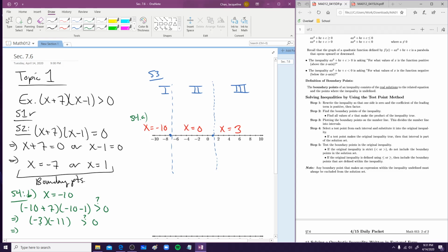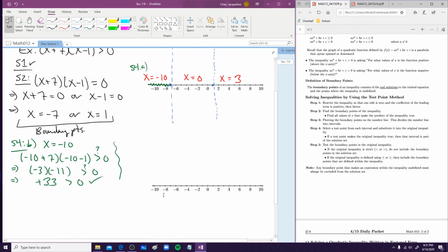When we multiply these together, a negative times a negative is a positive. Is a positive number greater than 0? Yes, it is. So what does that tell us? That tells us that this interval is part of our solution. Now we're going to test x = 0. So actually, let me just go down here.